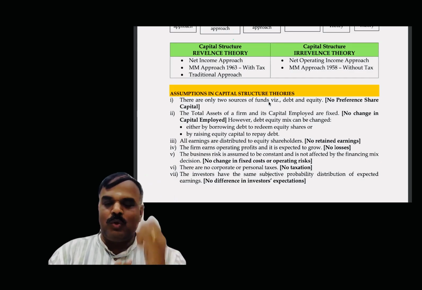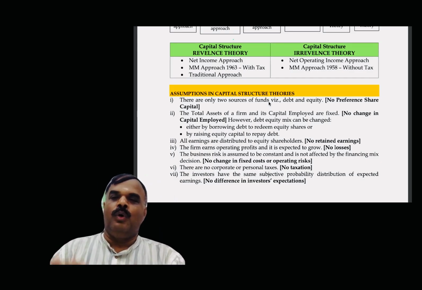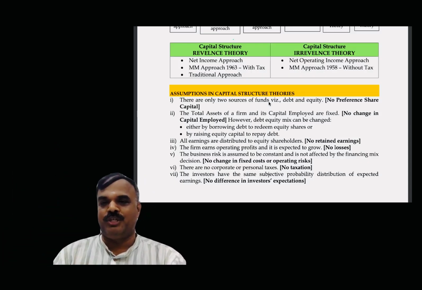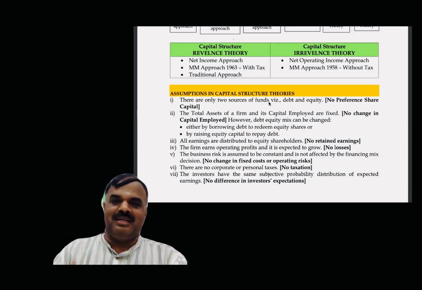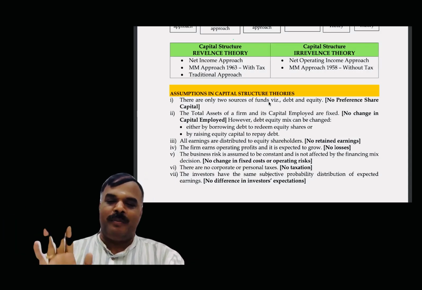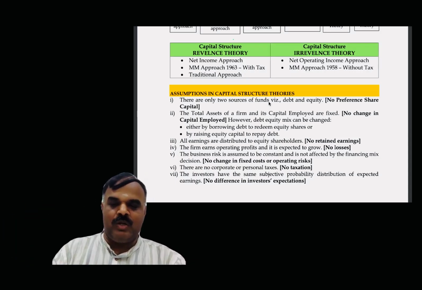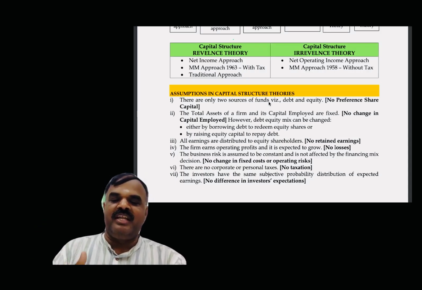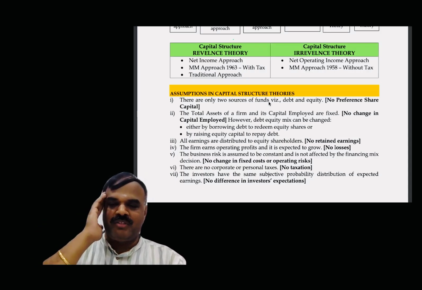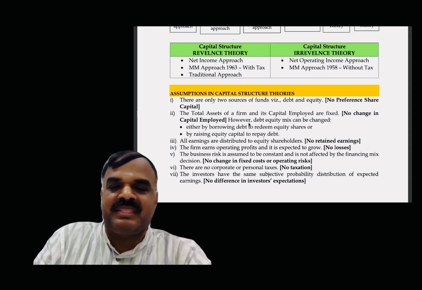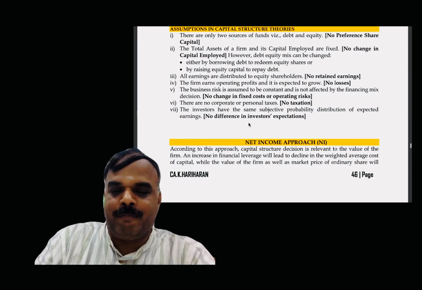Then the third one is no retained earnings. Whatever profit they earn, they distribute everything as dividend, a 100% dividend distribution ratio. No losses; companies are always getting profit. No change in fixed cost or operating risk; it remains constant. No taxation is the assumption. And no difference in investors' expectation; all the investors have the same expectation. These are the assumptions under capital structure theory.